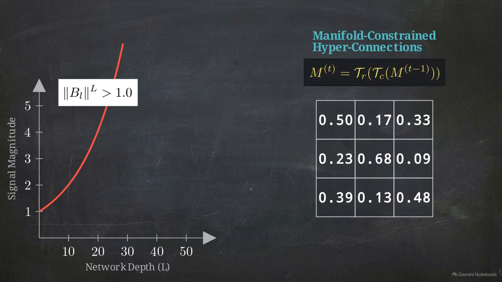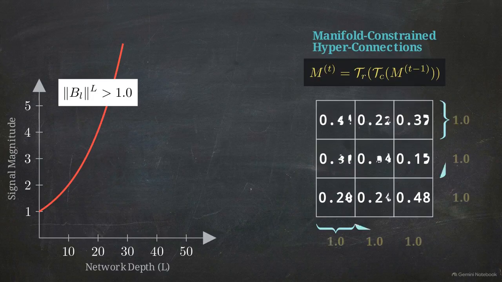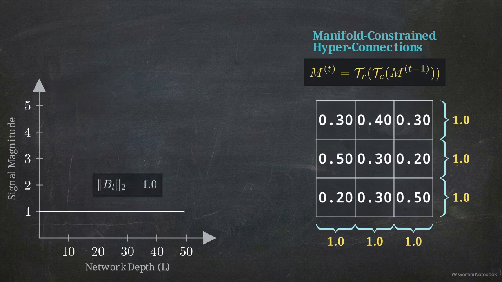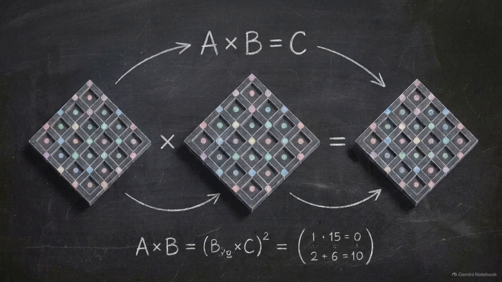The network mathematically forces the transition matrix into the Birkhoff polytope, a strict geometric space where every row and column sums exactly to 1. By executing 20 iterations of the Sinkhorn-Knopp algorithm, the matrix is bound to this doubly stochastic property. Doubly stochastic matrices share a crucial mathematical invariant. They are entirely closed under multiplication. Their spectral norm is bounded exactly at 1.